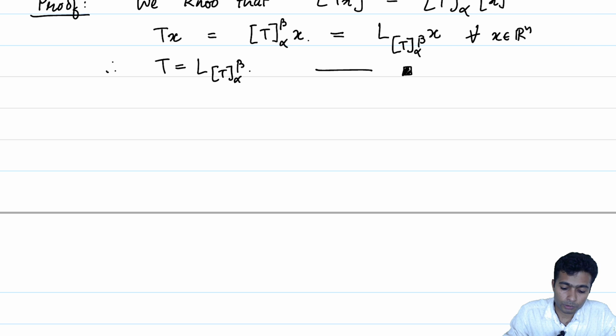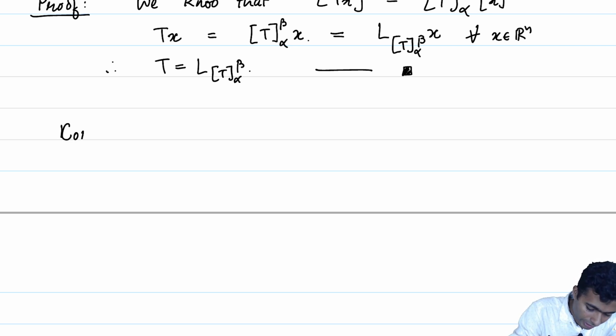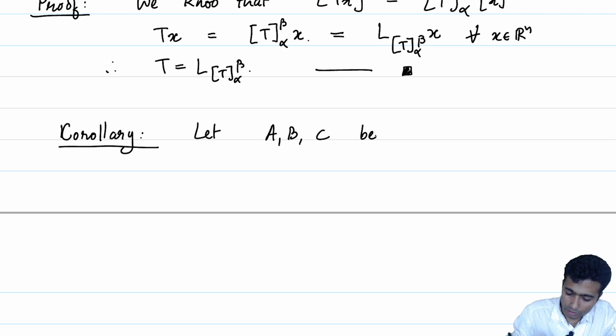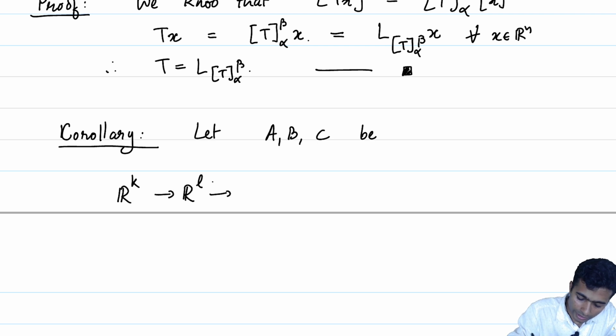Let us use this result to prove that matrix multiplication is associative, which you might have seen earlier and which you would have observed is a very tedious process to check. So, let me give a proposition, or rather a corollary. Let A, B, C be, so let me just draw a figure to not make mistakes. Rk to Rl to Rm to Rn.